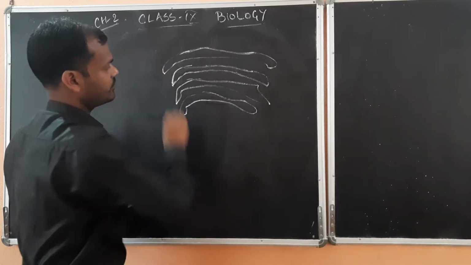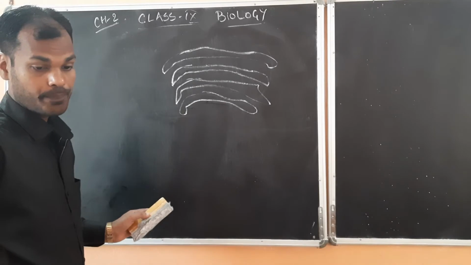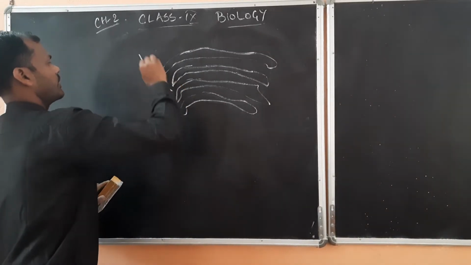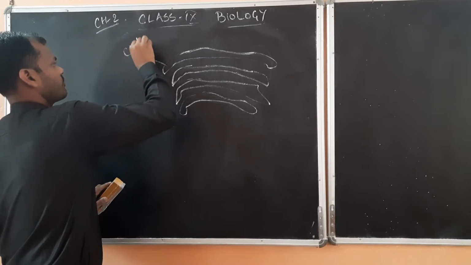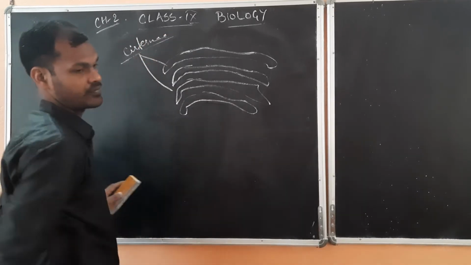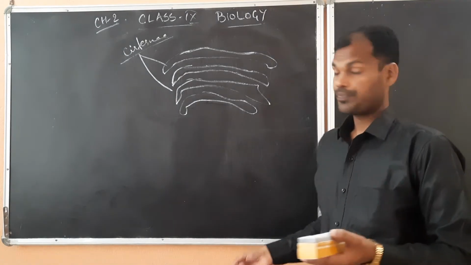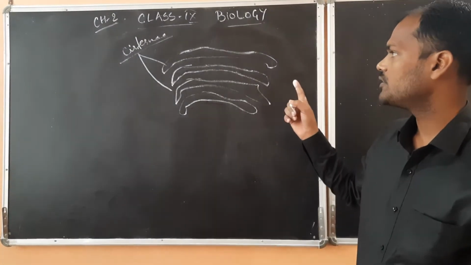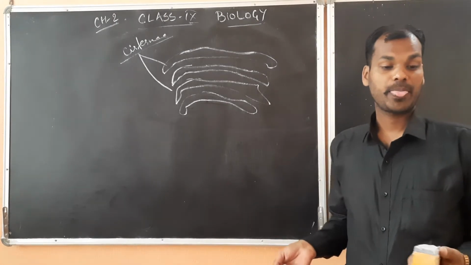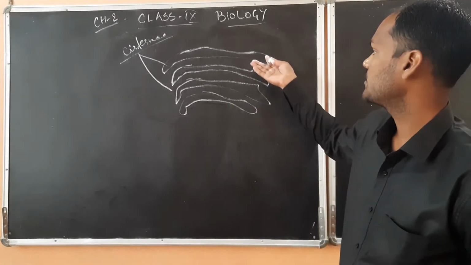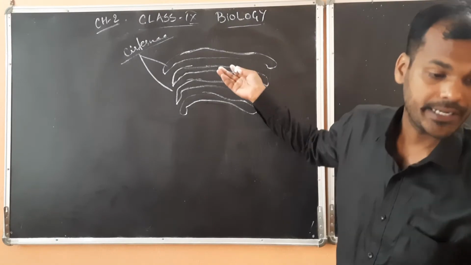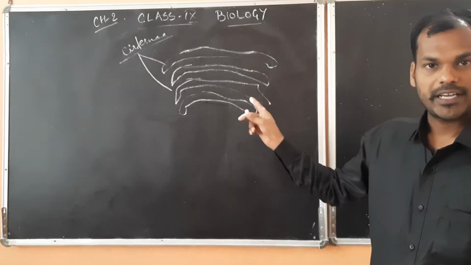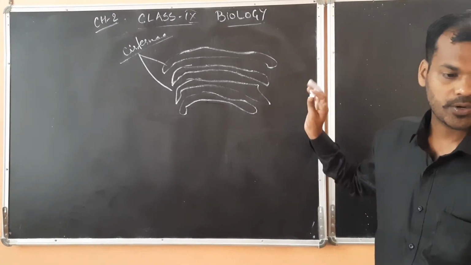This is the structure of Golgi body, where this will be called cisterna. This Golgi body was discovered by Camillo Golgi, that's why it is named Golgi body after him, in 1898. It is also called Golgi complex, or simply Golgi.